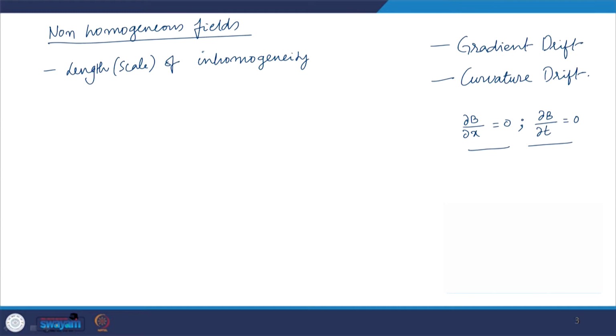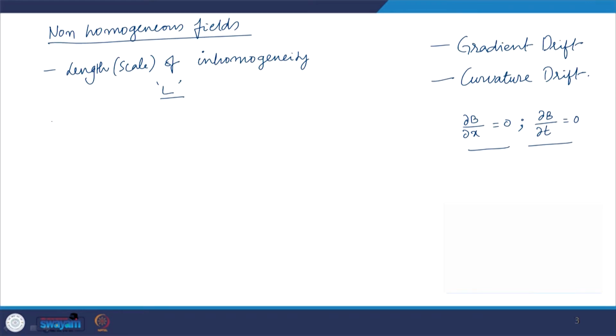So, let us say we define the scale of inhomogeneity as, let us say, capital L. What it means physically is that up to the length scale of capital L, the magnetic field can be assumed to be homogeneous. And once you cross this limit capital L, the magnetic field will become inhomogeneous. Right. Now, how do we put it in terms of particle's properties? How does the scale of inhomogeneity matter when you compare some property of the particle?